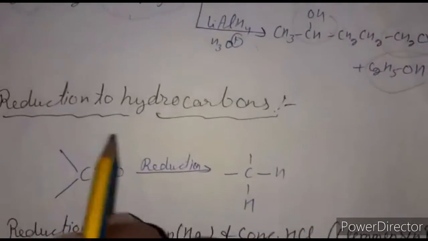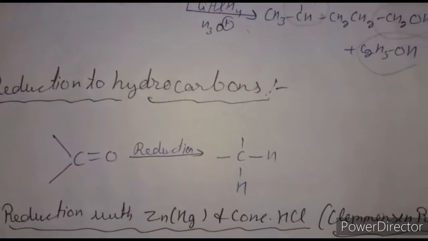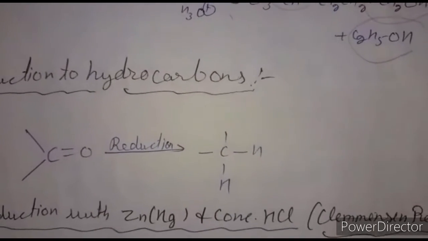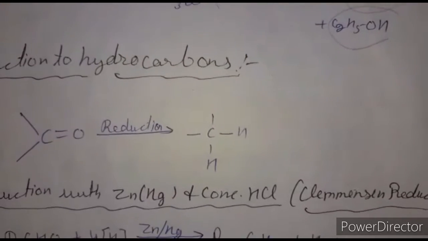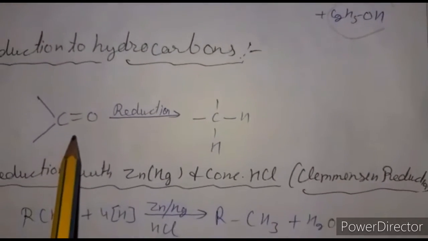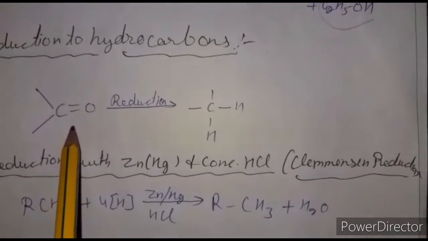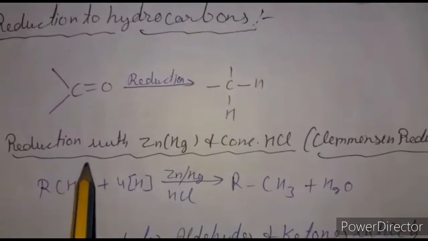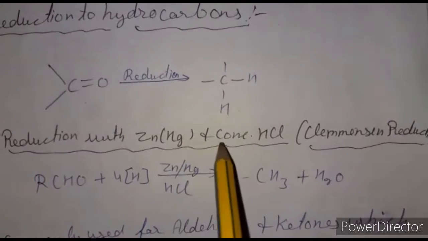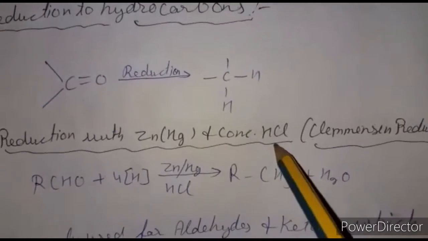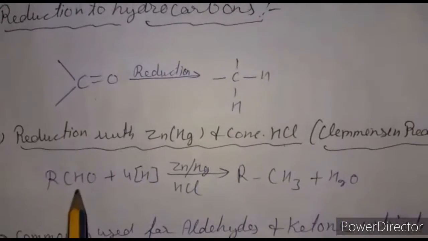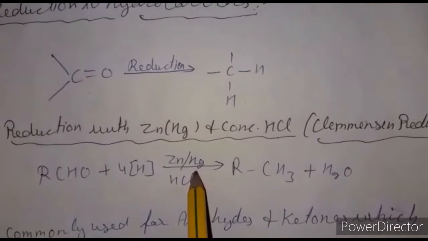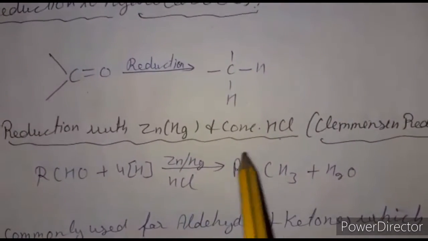Next we discuss reduction to hydrocarbons. How can we obtain hydrocarbons, methane, ethane, propane, butane, from an aldehyde or ketone? If we carry out reduction of an aldehyde or ketone with a particular reagent, it will give a hydrocarbon. First, reduction with zinc amalgam and concentrated HCl. When we reduce an aldehyde or ketone in the presence of zinc amalgam and acid, it will form an alkane.